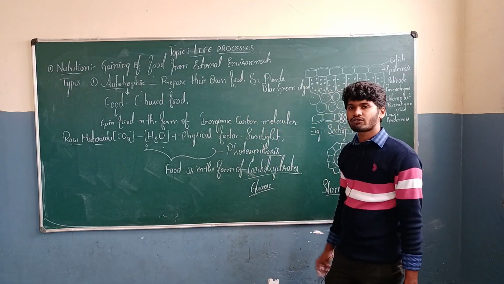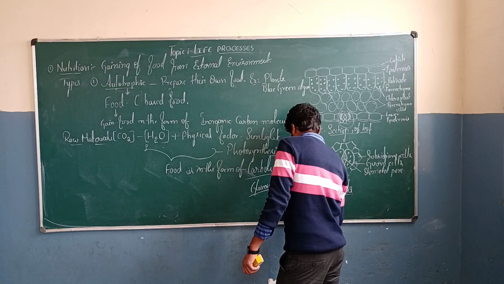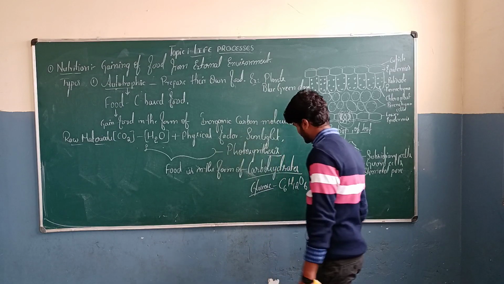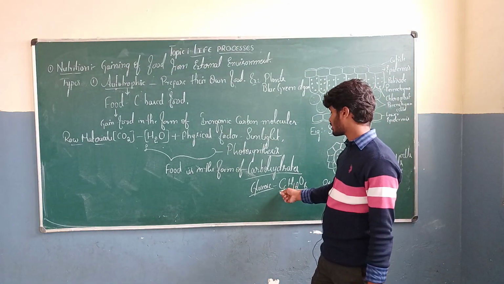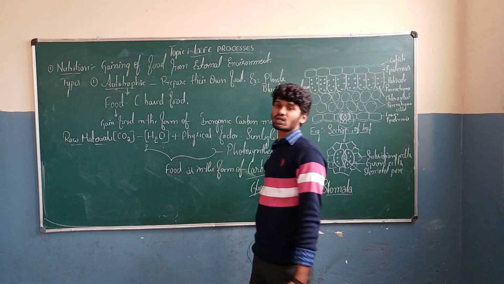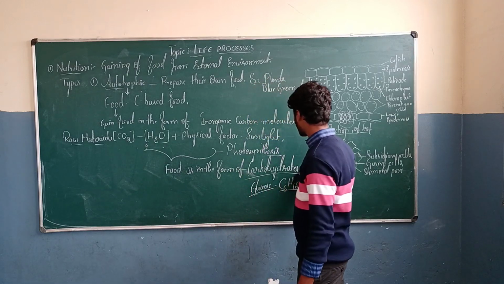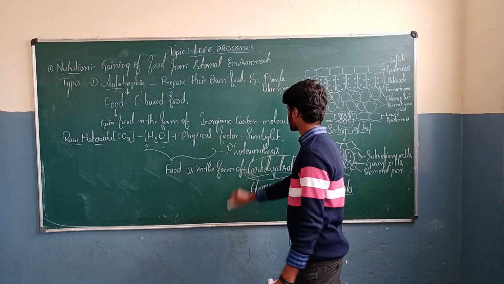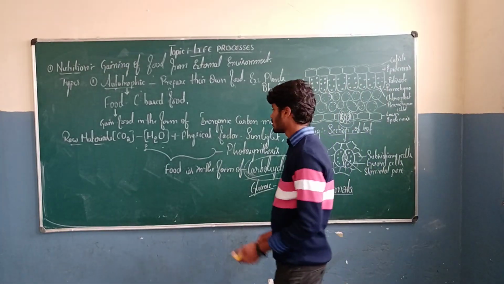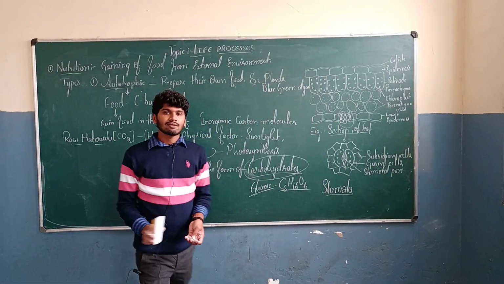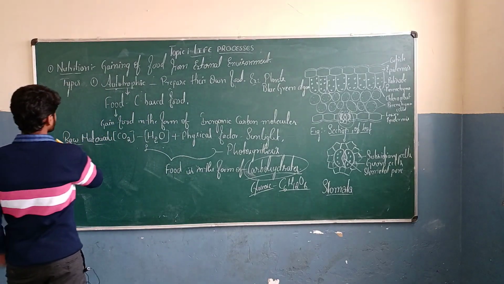The chemical formula of glucose is C6H12O6. A 6 carbon molecule is the product of photosynthesis. Primarily, the autotrophs prepare carbohydrates as their food.